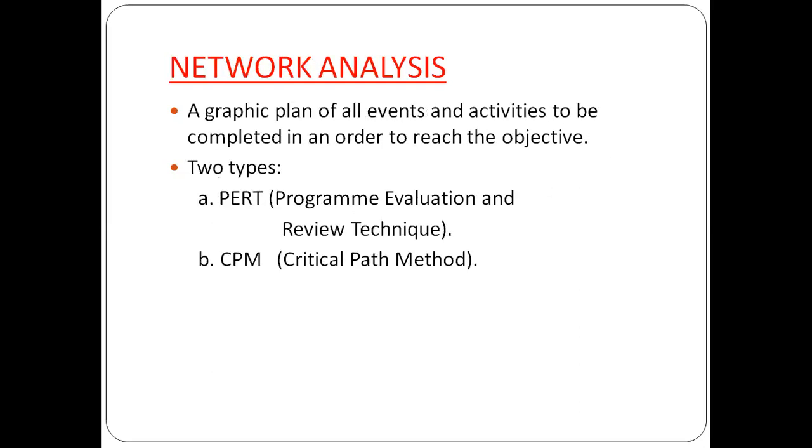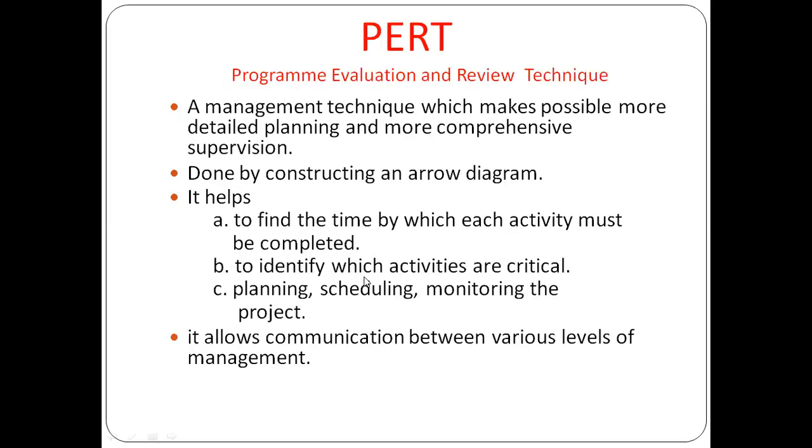Network analysis. In network analysis, it is a graphical plan of all events and activities to be completed in order to reach the objectives. It is mostly in the form of a diagram and flow chart, showing the sequence of activities taking place in that particular program. There are two types: one is PERT, Program Evaluation and Review Technique, and the other is CPM, the critical path method. But it is a network analysis.